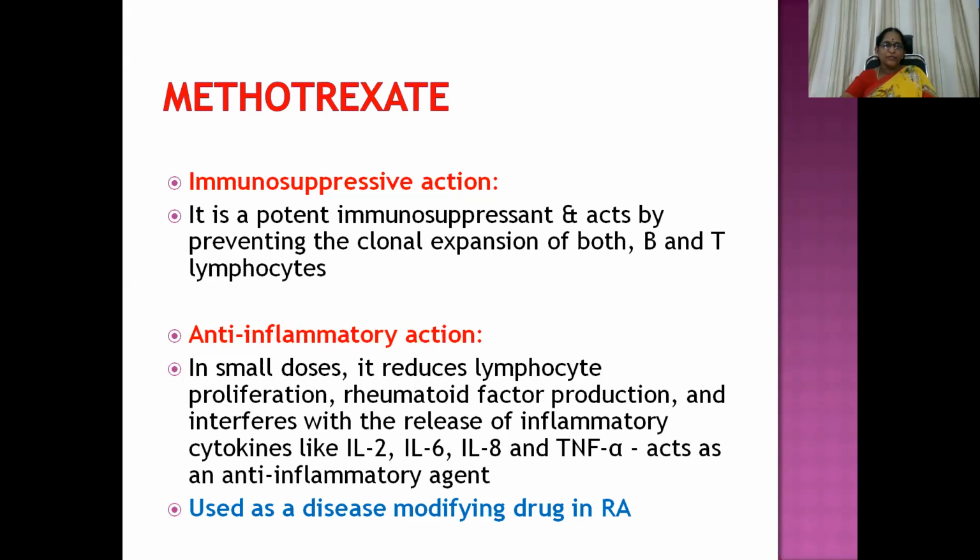Immunosuppressive action: it is a potent immunosuppressant and acts by preventing the clonal expansion of both B and T lymphocytes. And anti-inflammatory action, which is useful in treating non-neoplastic autoimmune diseases. Here, in small doses, methotrexate reduces lymphocyte proliferation, rheumatoid factor production, and interferes with the release of inflammatory cytokines like interleukins 2, 6, 8, and even tumor necrosis factor alpha.